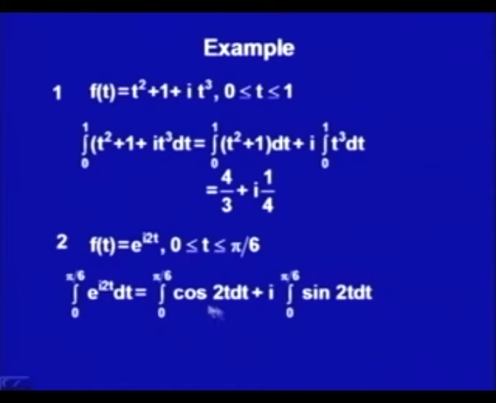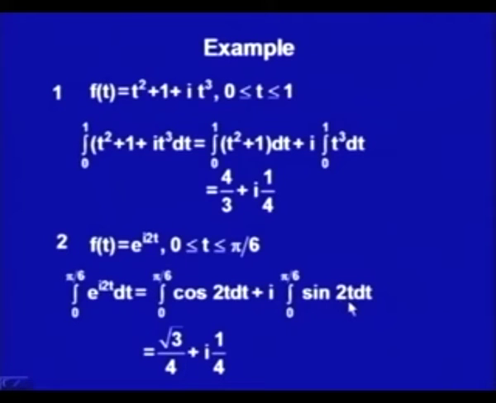The integral of cos 2t dt we do know would be 1 by 2 times sin 2t, and the integral of sin 2t is minus 1 by 2 times cos 2t, evaluated from 0 to pi by 6. Here what we have got is 1 by 2 times sin 2t. At t equal to 0, sin is 0. At t equal to pi by 6, sin pi by 3 is root 3 by 2, and 1 by 2 was there.